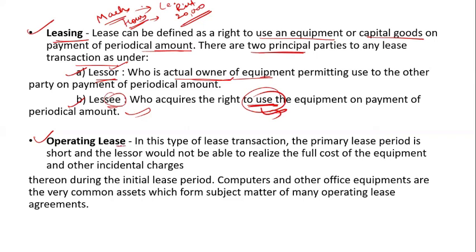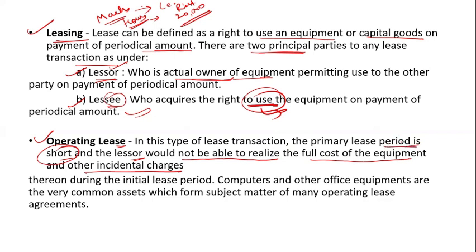Now an operating lease is a leasing transaction in which the primary lease period is short, and the lessor is not able to realize the full cost of the equipment and the other incidental charges. So this is operating, that means it is for a short period.